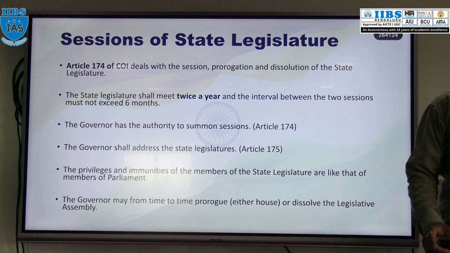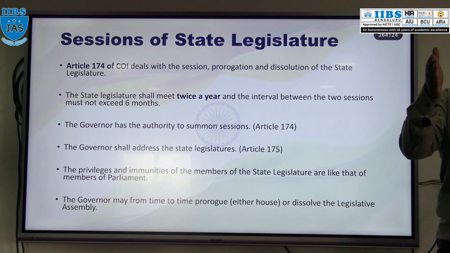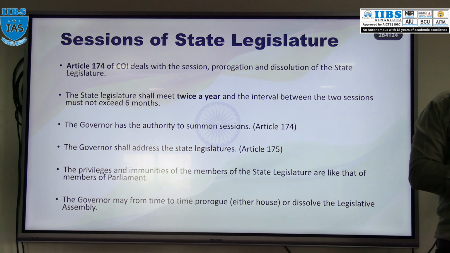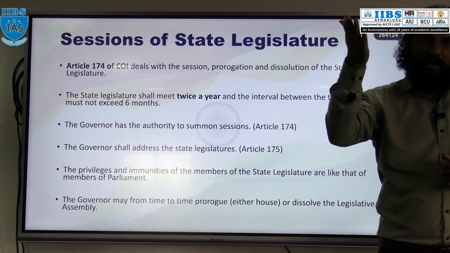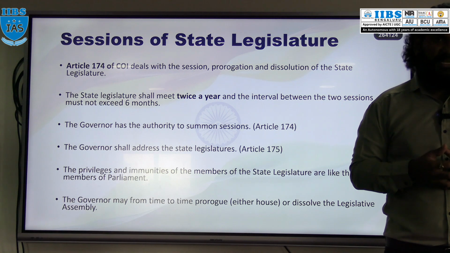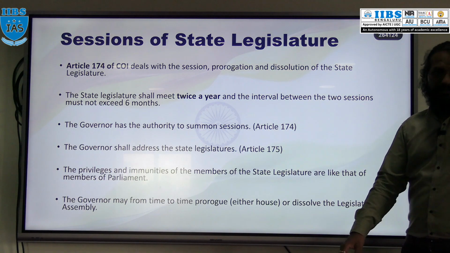We discussed, right, while the session is on, at that time it is not mandatory for them to appear before the court as a witness or produce any evidence or document, and they cannot be arrested 40 days before the starting of the session and 40 days after the end of the session in civil cases, but in criminal cases they can be arrested. And whatever they say in the house, they are responsible to the house only, and that cannot be questioned in any court of law. So those privileges are there for MPs, right? The same privileges are there for MLA as well as MLC also.